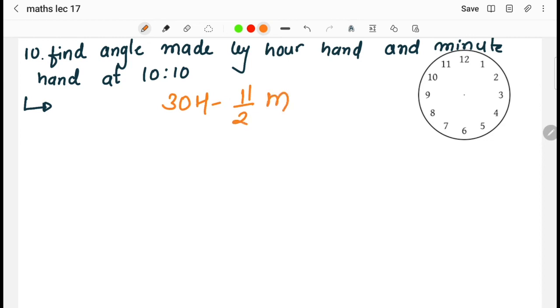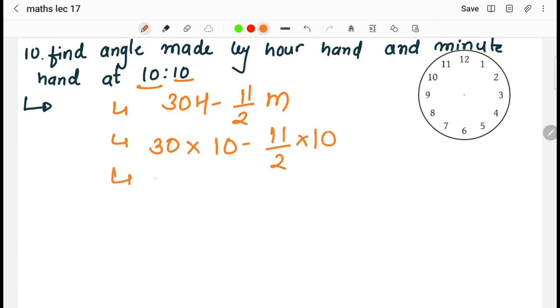As we know, we have to find the angle made by the hour hand and minute hand at one particular time, that is, a particular hour is given and minute is given, right? So here 10 is denoting the hour and 10 is also denoting the minute, right? So put the values in the particular formula, that is 30 into 10 hours minus 11 by 2 into 10 minutes, right? This is the formula.